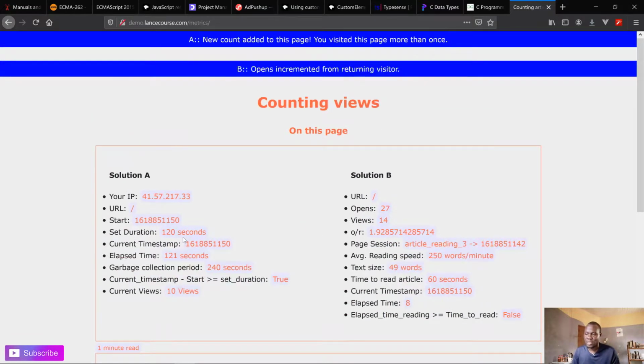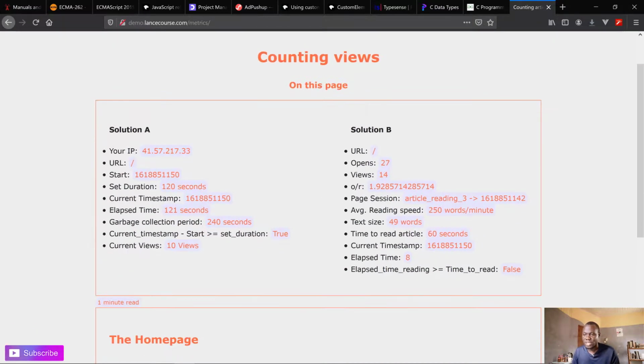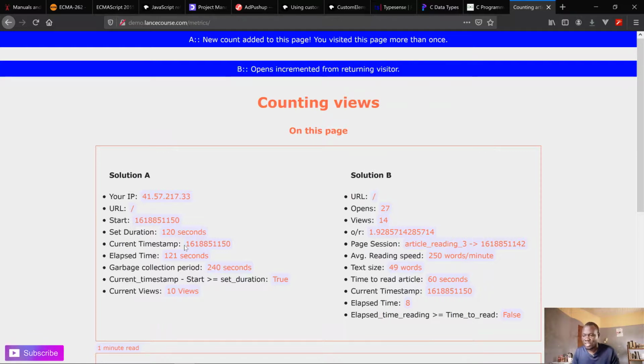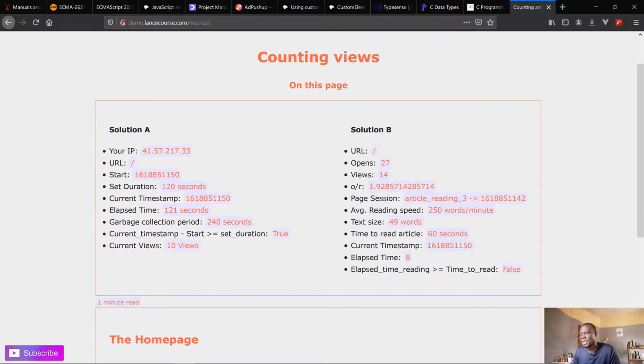So now when we look at it, one thing I noticed is that both solutions have their advantages and disadvantages, and it's up to one to know how to use them and really perfect them to make them more sophisticated for your use case. So it is important. One thing you could notice here, I've created something called the open read ratio, which I use to determine the interest in the article. I think if you are using Google Analytics, that would be the bounce rate. These two metrics, the opens and the views, I've noticed can be very useful. Depending on the arithmetic you apply on them, it always comes up with something useful.